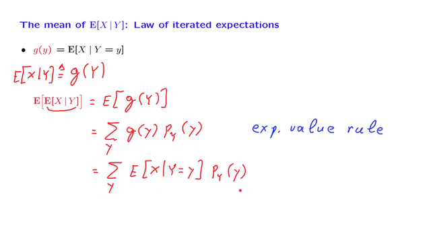Now, if we look at this expression, then it should look familiar. It is the expression that appears in the total expectation theorem. We take the conditional expectation under different scenarios and weigh those conditional expectations according to the probabilities of those scenarios, and this just gives us the overall expectation of the random variable x. So this step here was carried out using the total expectation theorem.